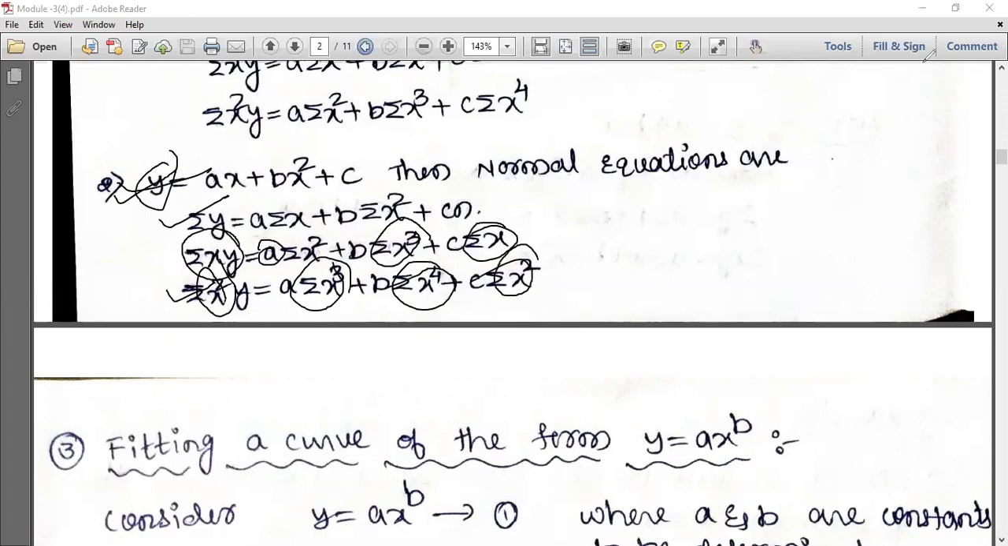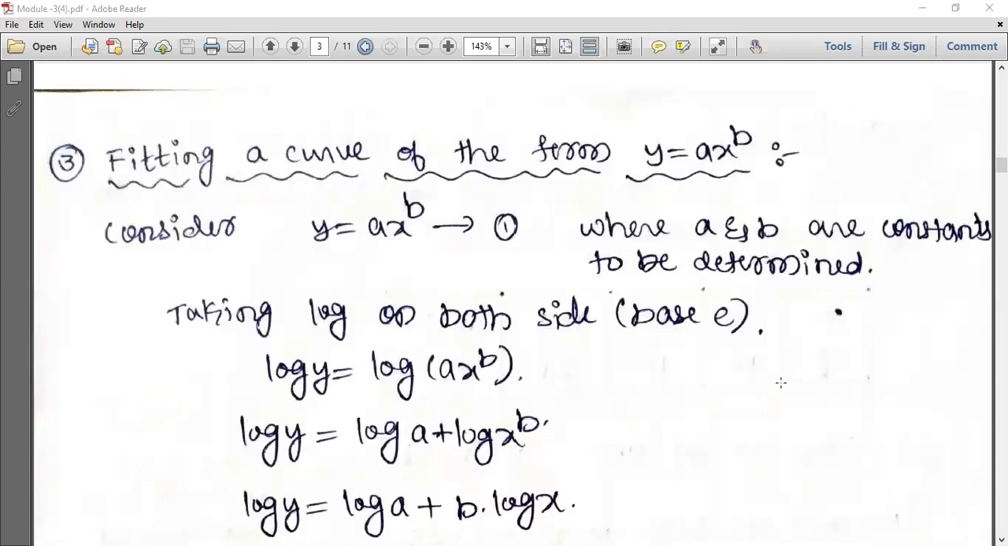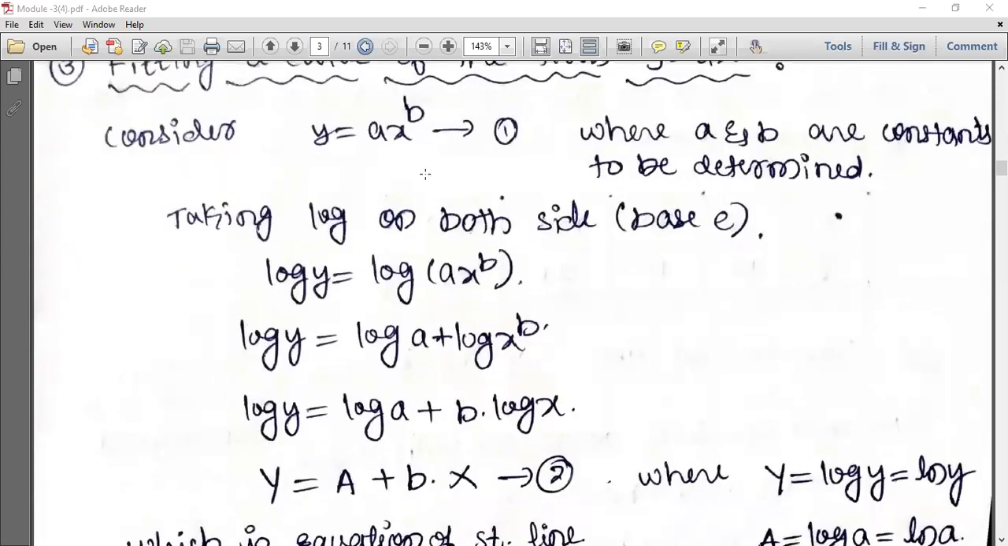Next thing is the last curve, fitting a curve of the form y equal to a x raised to b. Neither is it a straight line nor is it a parabola. Because of that, here I have to fit this curve, so what I will do is, you can see this.